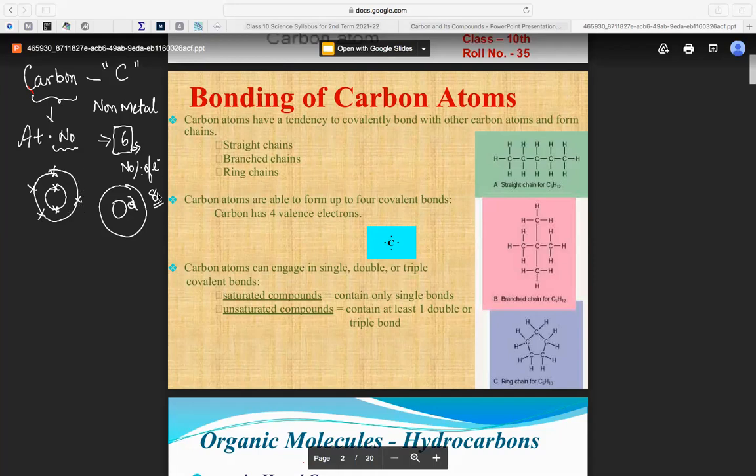So 4 spaces are being left free, isn't it? Yes, 4 spaces are being left free. Anywhere I can place the electron. That means I'll tell about it. So therefore, the